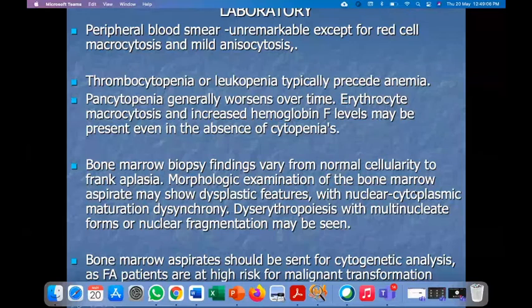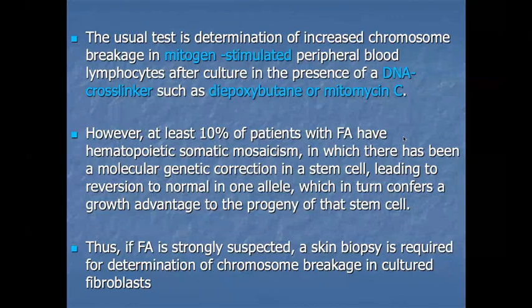Now it moved. The usual test is the determination of increased chromosomal breaks in mitogen-stimulated peripheral blood lymphocytes